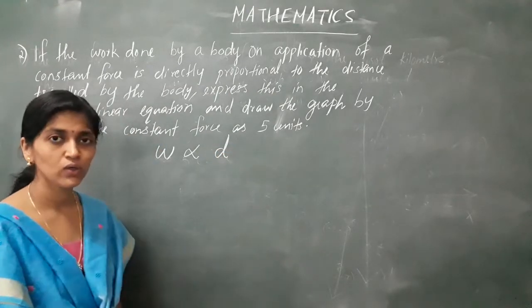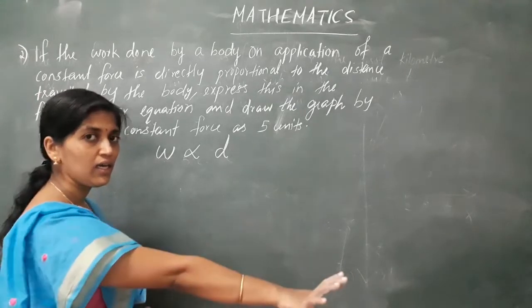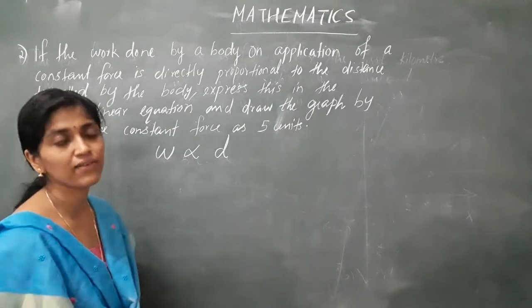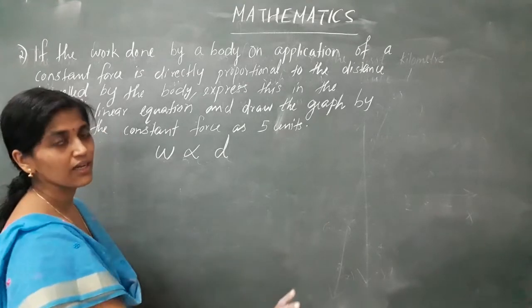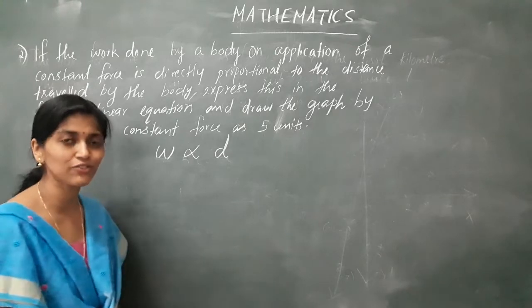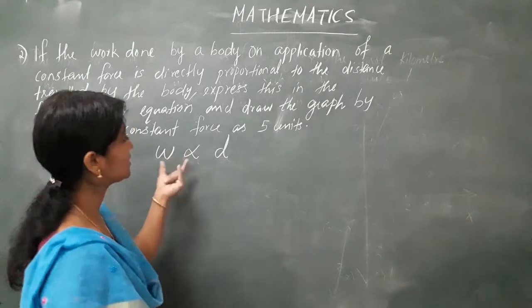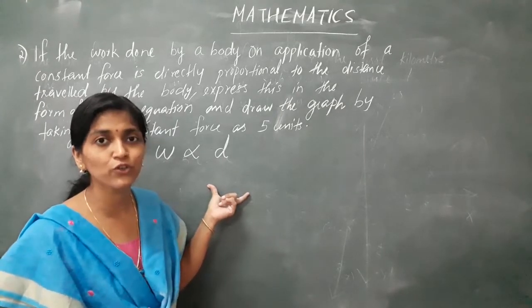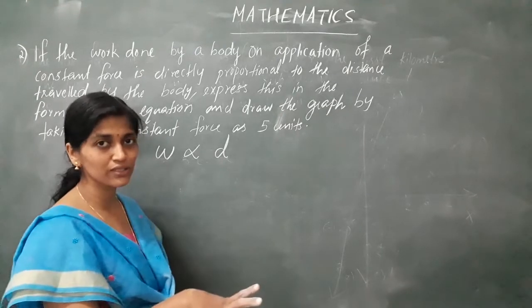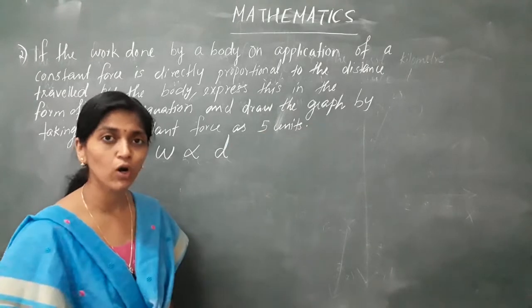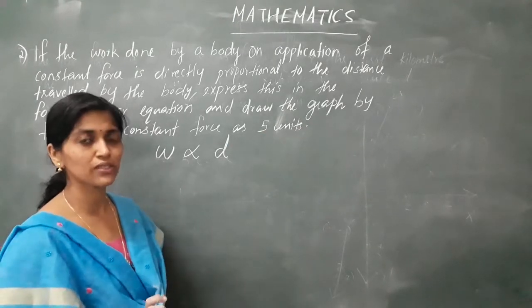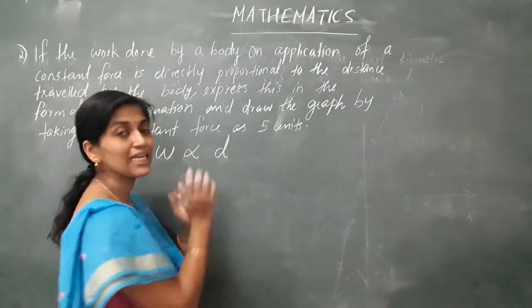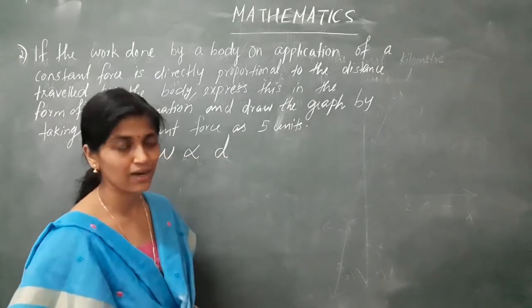Clear? We know when you apply a force on a body, we have done a work and the distance travelled will be the force. That is application. We have studied in physics. Work done is directly proportional to the distance travelled. So it depends upon the force. When we increase the force, the distance travelled will be more. When we decrease the force, the distance travelled will be less. That is why work is directly proportional to the distance travelled.